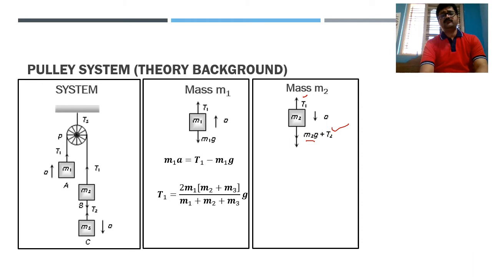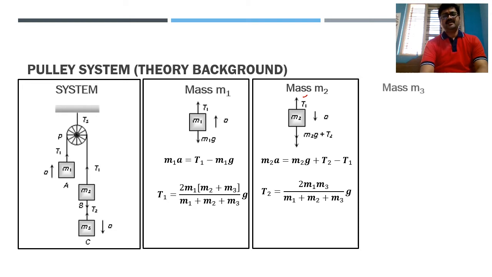So a net force m2g plus T2 is acting downward and T1 is acting upward, and by virtue of this I can write Newton's second law equation as m2a is equal to m2g plus T2 minus T1. Accordingly, tension T2 can be calculated here as 2 into m1 m3 divided by m1 plus m2 plus m3.